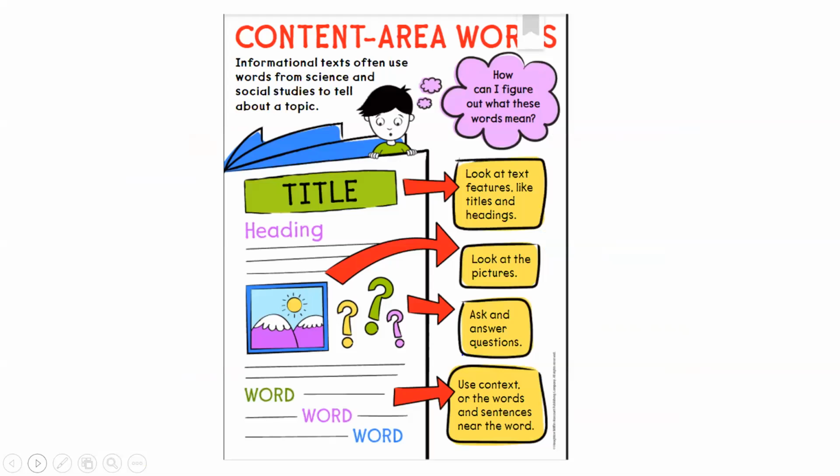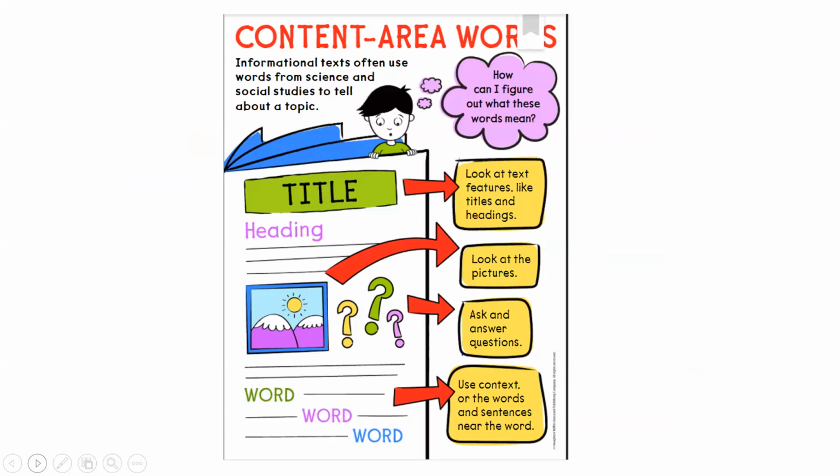Now this is the new thing that we're going to be talking about. It's called content area words. So you know sometimes when you're reading and you come across a word and you don't know what the meaning is. Well, this is going to help you figure out what the meaning is. So informational texts often use words from science and social studies to tell about a topic. And some of those words we don't know. We haven't seen them before.